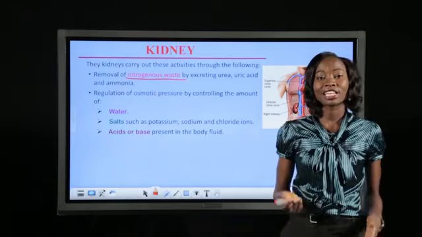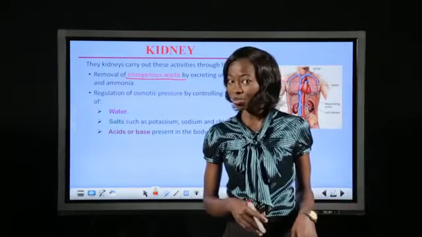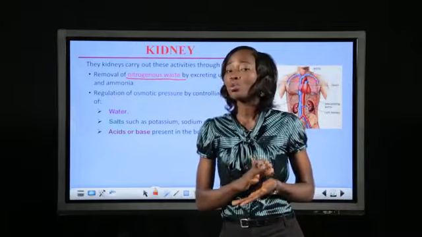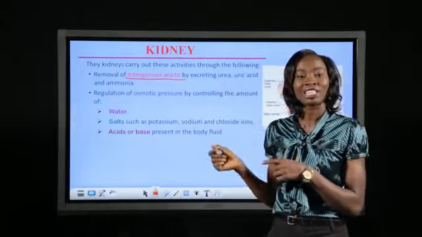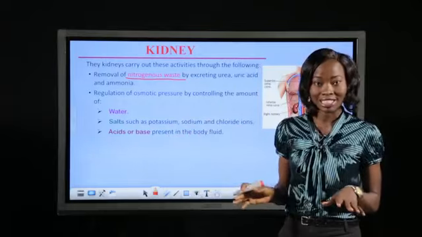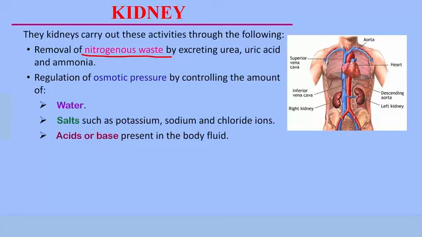Remember, the kidney is an excretory organ. What does it excrete? It excretes urine. What is the urine composed of? Nitrogenous waste products and other substances. Examples of these nitrogenous waste products are urea, uric acid, and ammonia. Don't forget, these substances are found in different organisms. For humans, we excrete the urea.